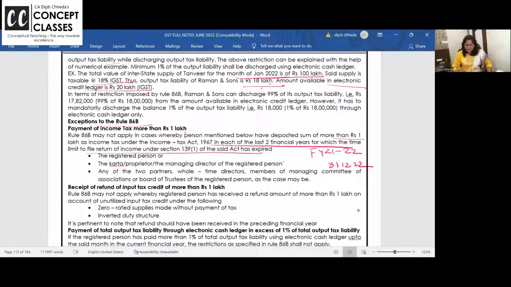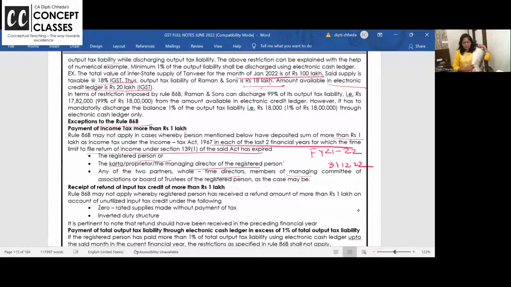Who has paid? Registered dealer himself, the karta of HUF, the proprietor, the managing director of the registered person which is a company, or any of the two partners, whole-time directors, members of managing committee, and so on. Are you all with me?